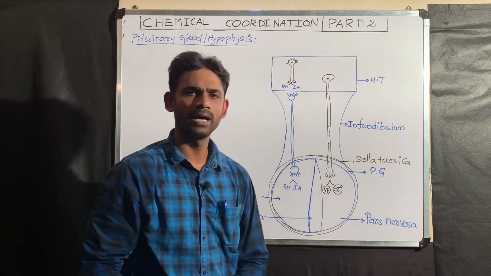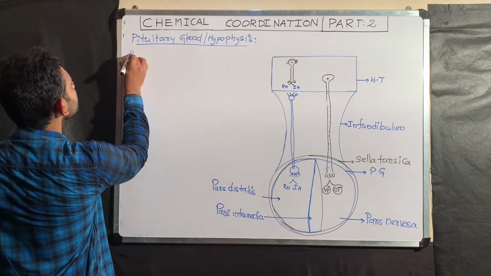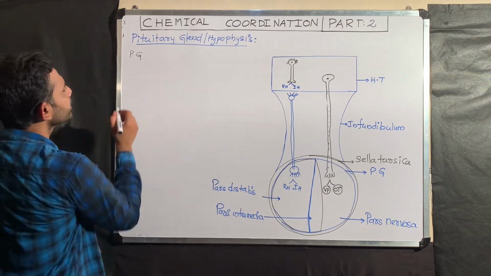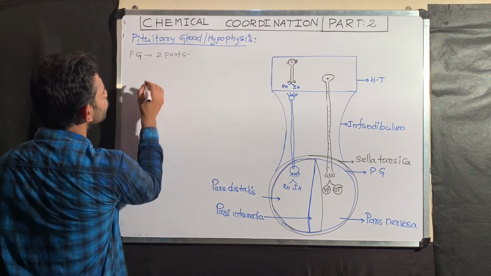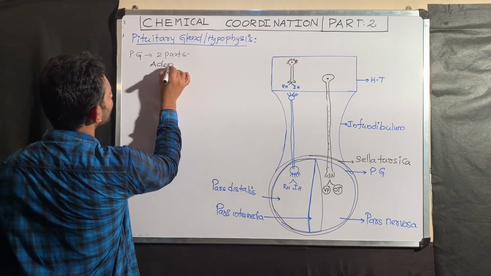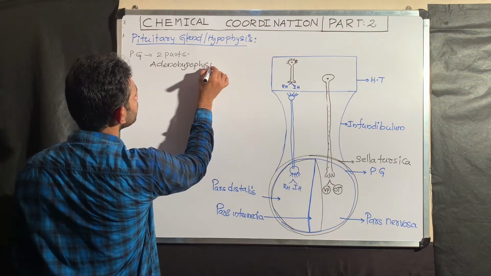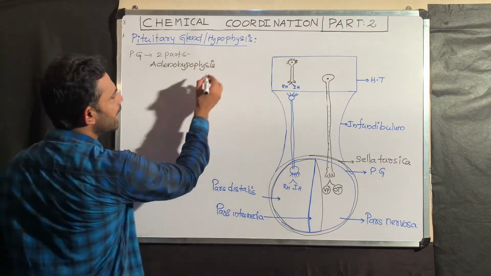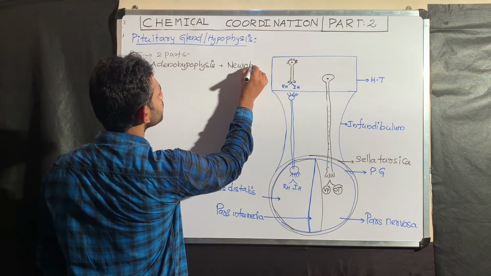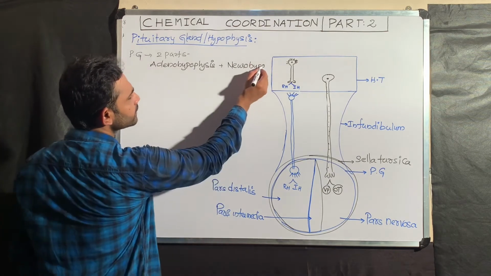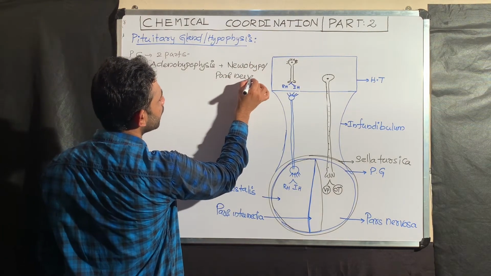Now I will tell you about the different parts of the pituitary gland. The pituitary gland is divided into two parts: adenohypophysis and neurohypophysis or pars nervosa.